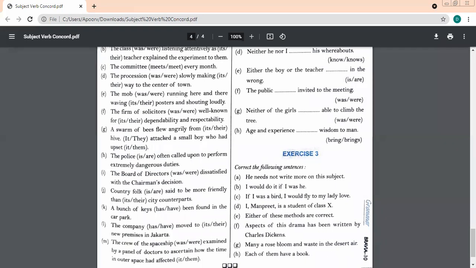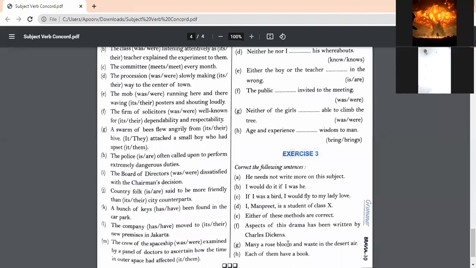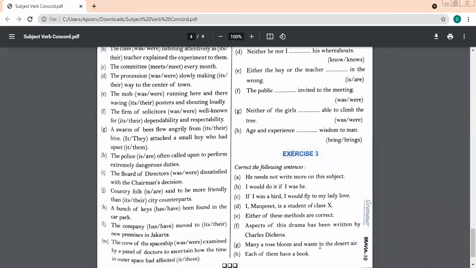Many a rose bloom and waste in the desert air. It is a rose, very good, excellent. Blooms and wastes. Put S over here also. It is a rose, singular. Many a rose blooms and wastes. So you'll have S over here also, S over here also.